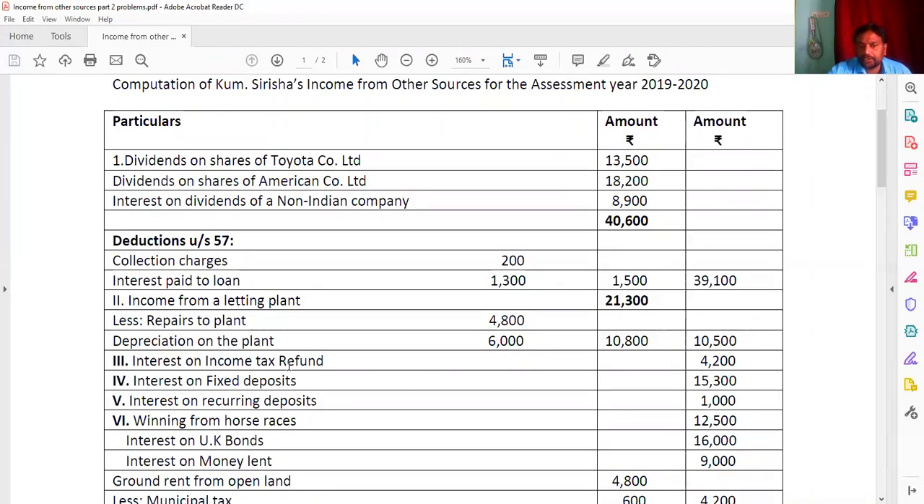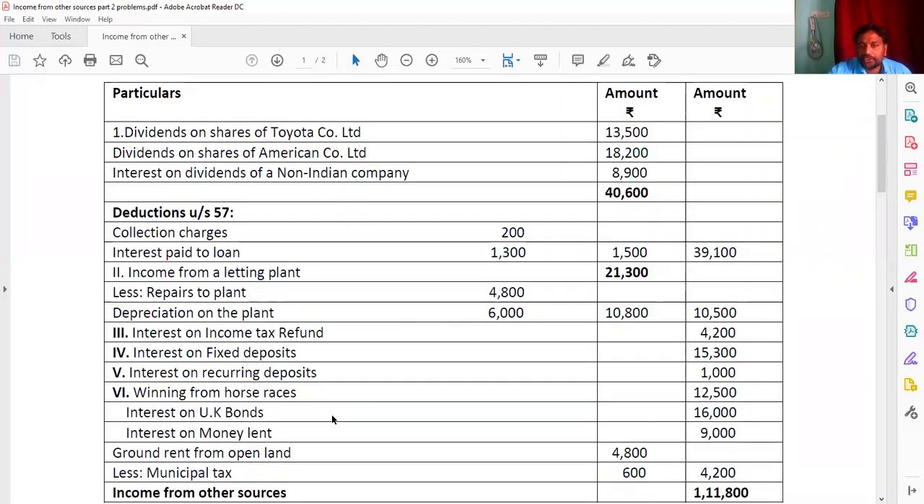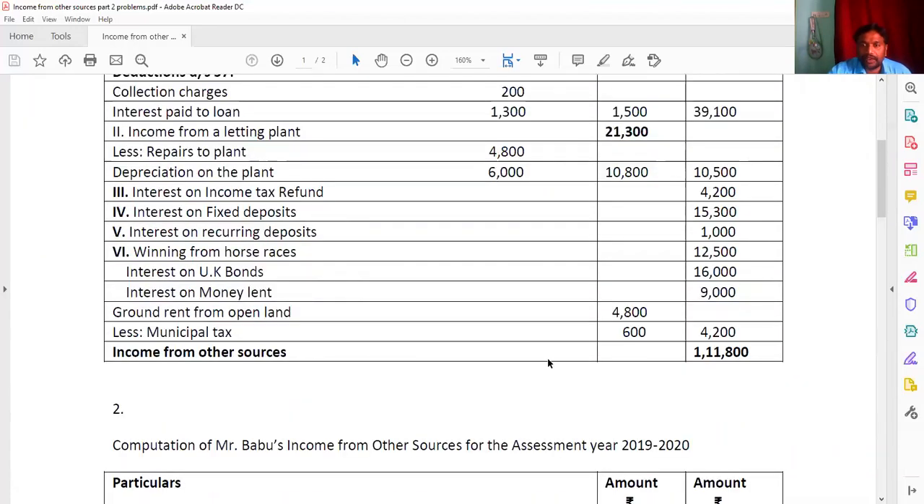And then interest on income tax refund 4,200, interest on fixed deposit 15,300, interest on recurring deposits 1,000, and then winnings from horse races is 12,500, gross you have to write here, and interest on UK bonds, that is 16,000, interest on money lent is 9,000, and the ground rent from the open land. He has given the open land he had on rent, and he got 4,800. And then municipal taxes he paid 600. From 4,800, you deduct the 600, then you are getting here 4,200.